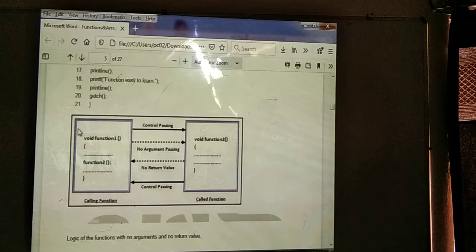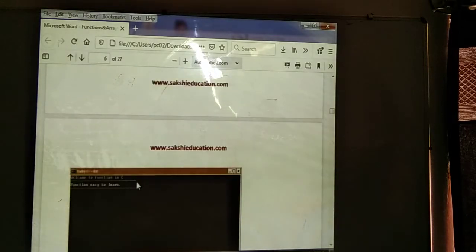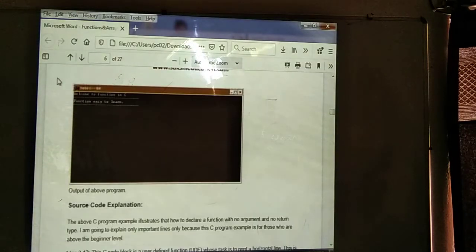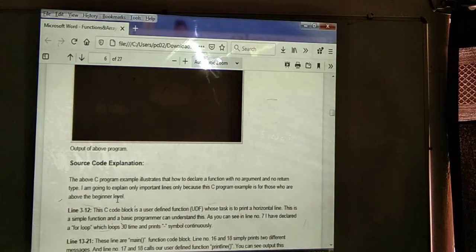We are not specifying any type of return value, and we are not passing any arguments. In this way we display the hyphen symbol. Next, scope.